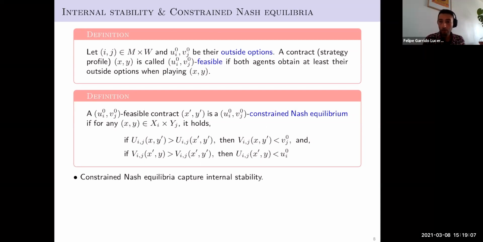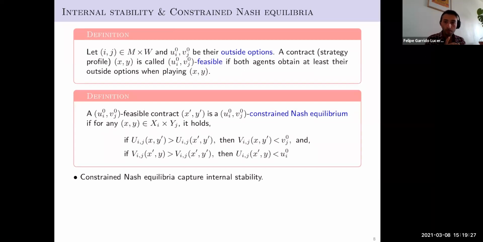A constrained Nash equilibrium is one of these contracts such that for any other contract you may offer me in which you are better off, I will not accept it because my payoff goes below my outside option. And for sure, I want to obtain this outside option as a minimum payoff.